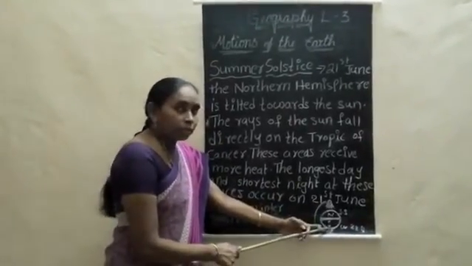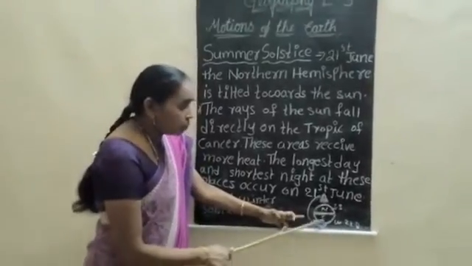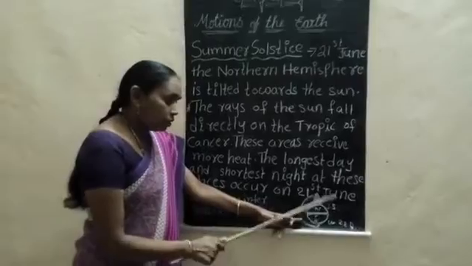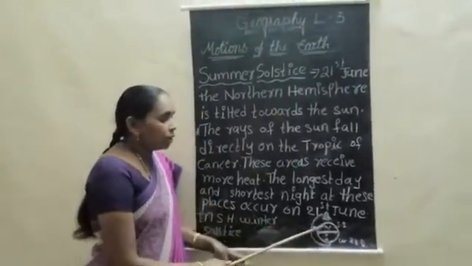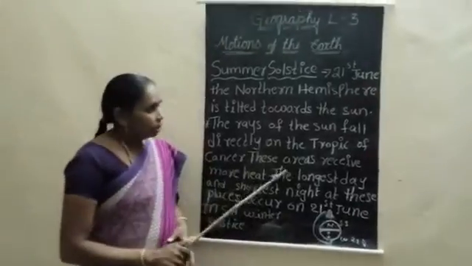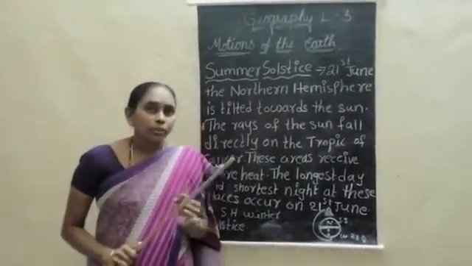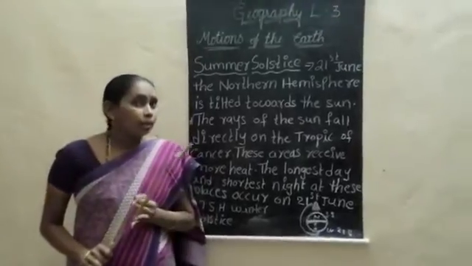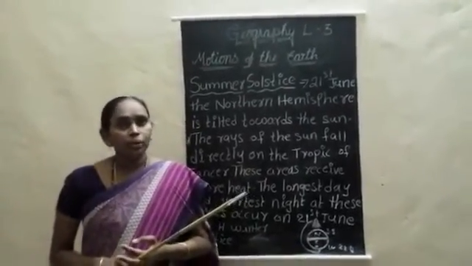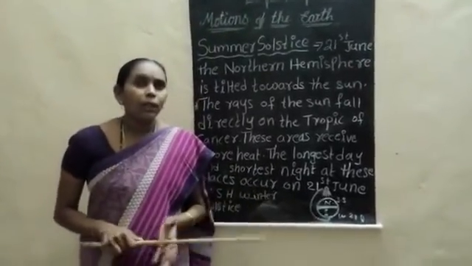In the southern hemisphere, winter solstice. When the earth is turning towards the southern hemisphere, there will be the summer solstice, and in the northern it will be the winter solstice. So during the revolution, along with the summer solstice and winter solstice, the equinox day can also be celebrated. Let us learn about equinox day tomorrow.